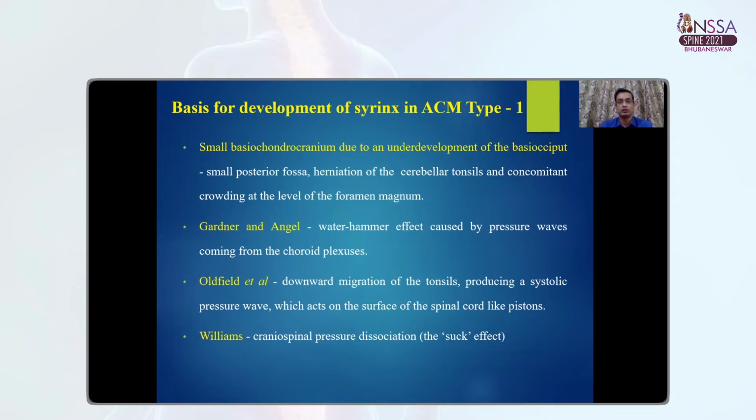For the basis of development of syrinx in ACM type 1, various theories have been proposed, like the Gardner and Angel water hammer theory, the Oldfield theory of the downward migration of the tonsils producing a systolic pressure wave, which acts on the surface of the spinal cord like a piston, and the Williams theory for craniospinal pressure dissociation. But in all these cases, the commonest factor is a small posterior fossa or herniation of the cerebellar tonsil and concomitant crowding at the level of the foramen magnum.